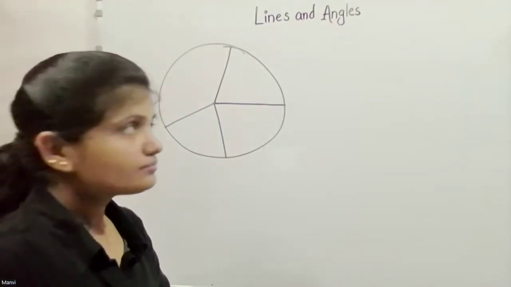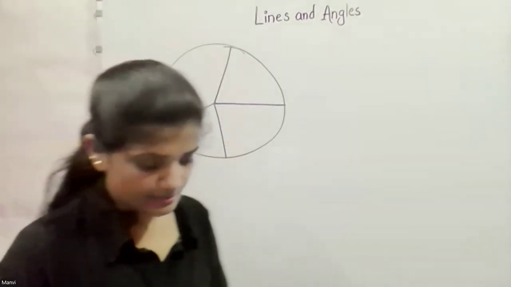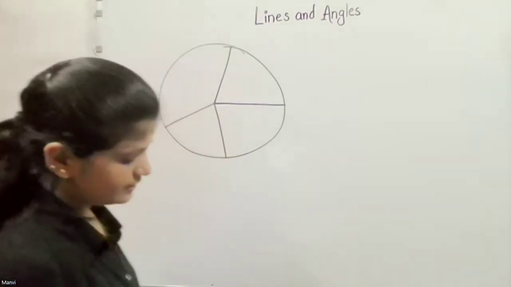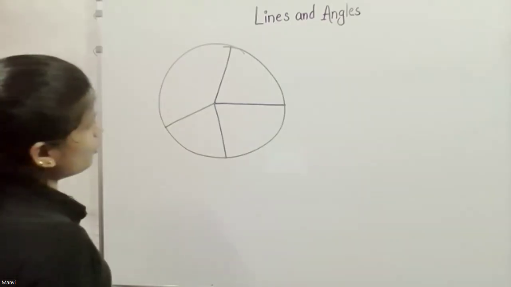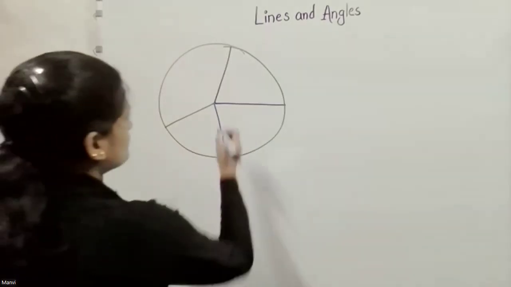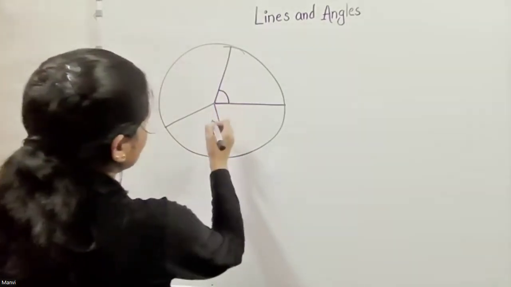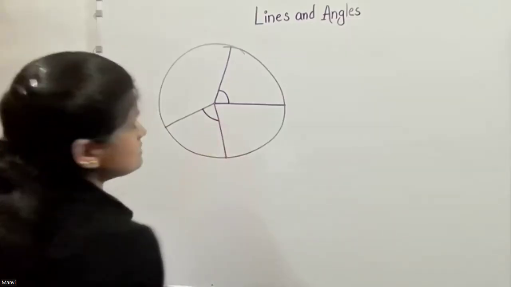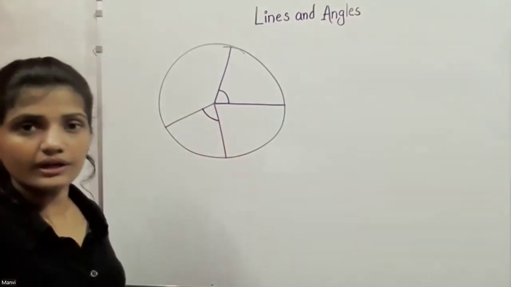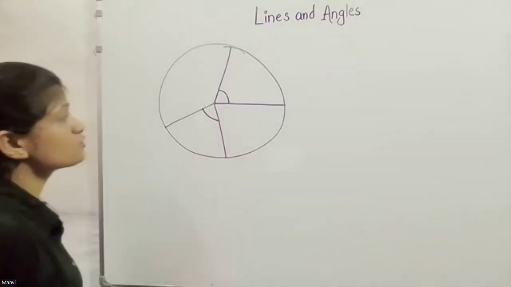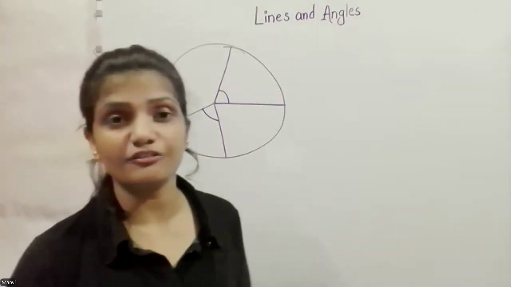And sometimes, you know what they give? They give us the value of few angles, some value in degrees, some in percentage, and they ask us to find out the value of different things.